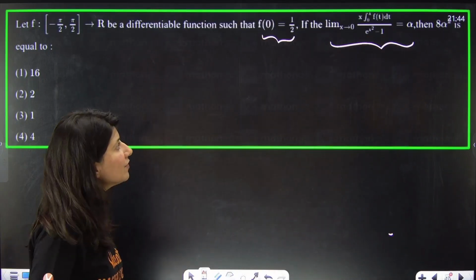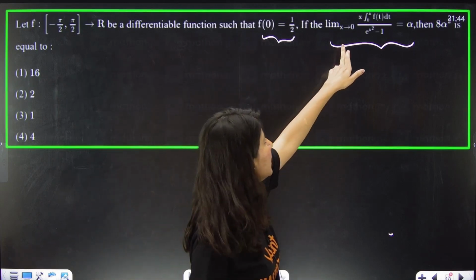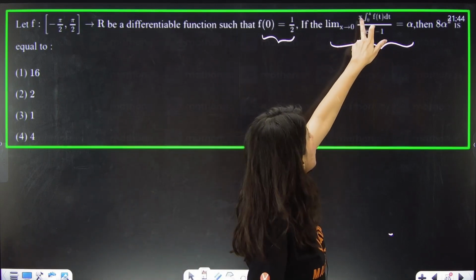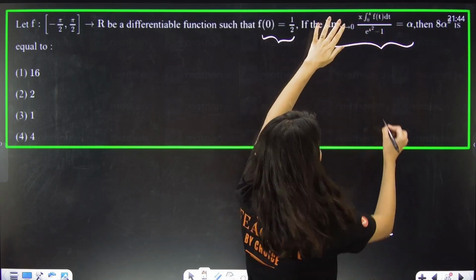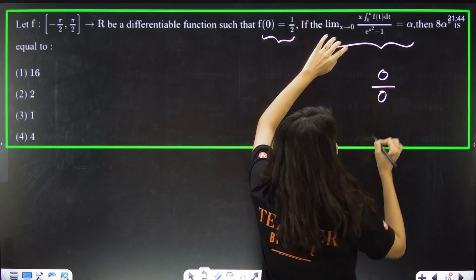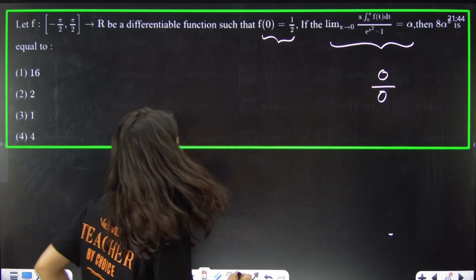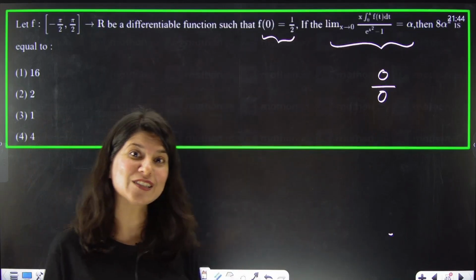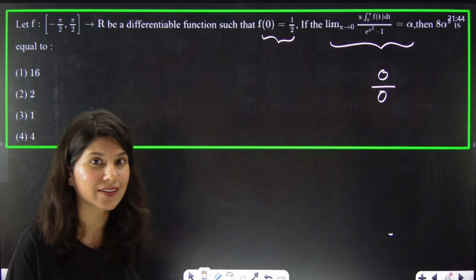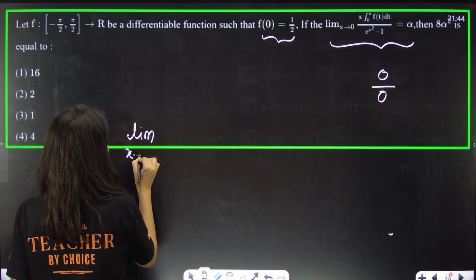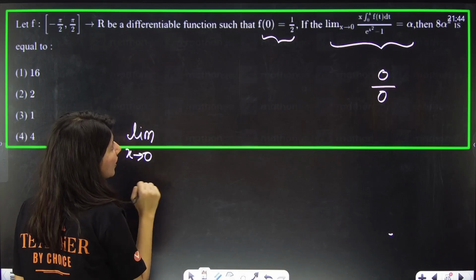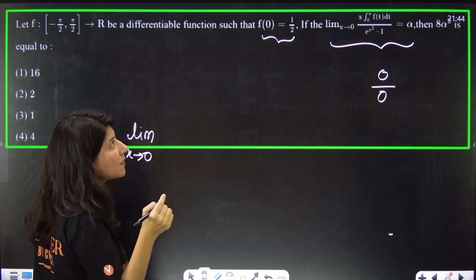First of all, understand that limit. The moment you put 0, so x tends to 0, 0 multiplied by anything is 0. So the numerator is 0, and the denominator is also 0. The 0 by 0 form can be tackled by L'Hopital. L'Hopital is also one more thing which is quite popular for NT also. Now we have to apply L'Hopital, but before applying L'Hopital, let us apply it smartly.